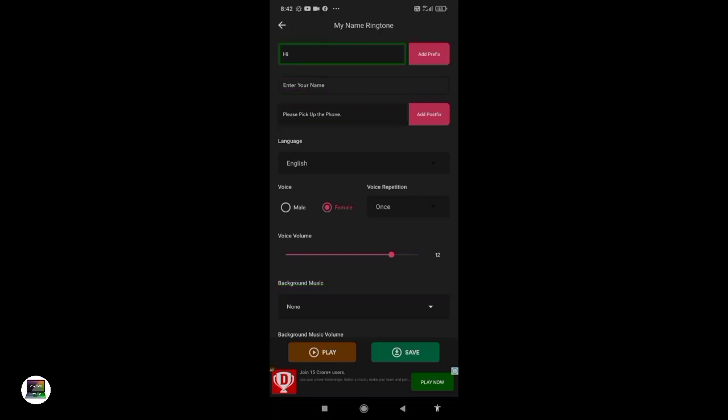So the first thing is My Name Ringtone, Add prefix. Whatever prefix you want, you can choose. So I'm just double tapping on Add prefix.